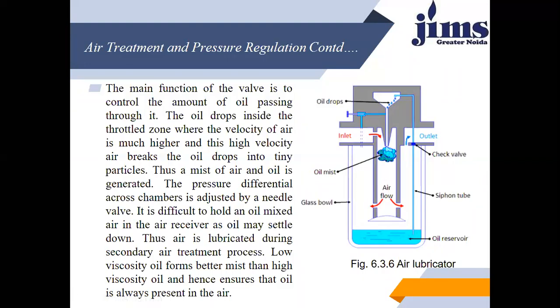So where is the air lubricated? The question may be asked to you whether lubrication is done in the primary air treatment process or the secondary air treatment process. You just remember that air is lubricated during the secondary air treatment process. The low viscosity of the oil forms a better mist. Let us suppose the oil is less viscous; less viscous oil forms a better mist than a higher viscosity oil, and hence ensures the oil is always present in the air.